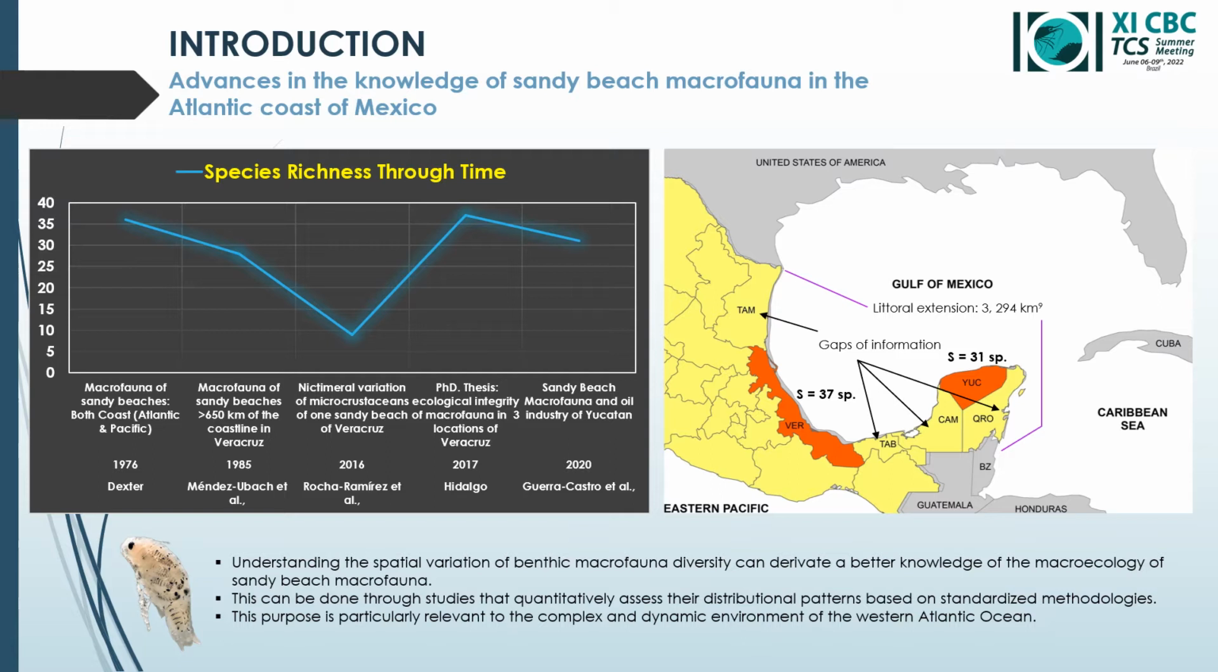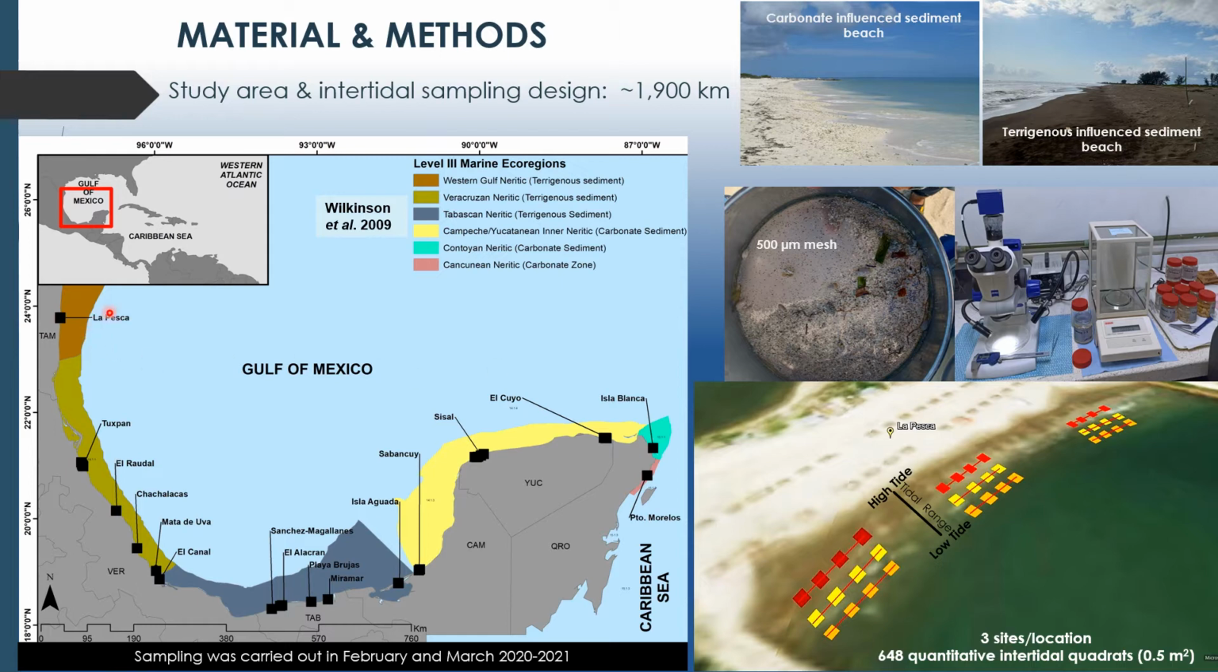Understanding the spatial variation of benthic macrofauna diversity through studies that quantitatively assess the distributional patterns for this very dynamic environment can lead to a better knowledge of the macroecology of sandy beach macrofauna in this highly complex region of the Western Atlantic Ocean. The study area ranged from Tamaulipas in northern Mexico to Quintana Roo in southeastern Mexico.